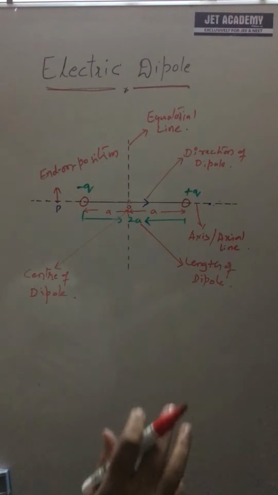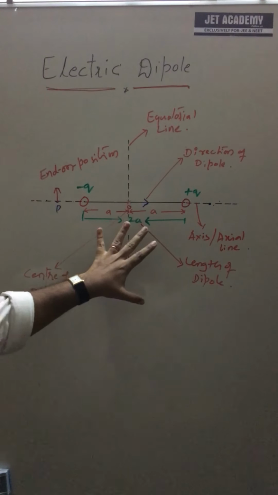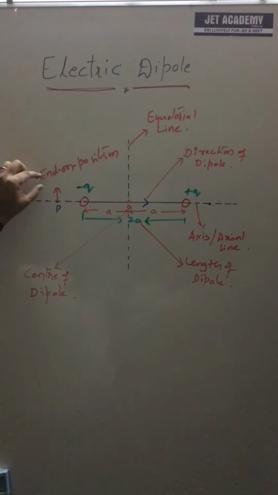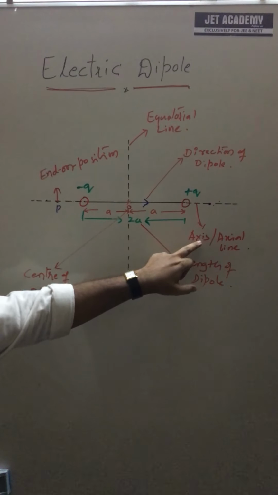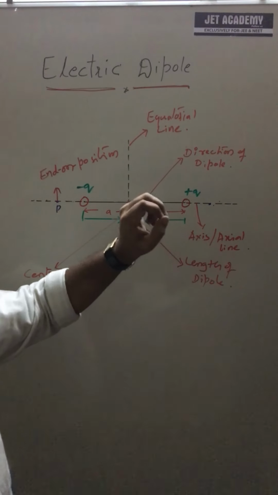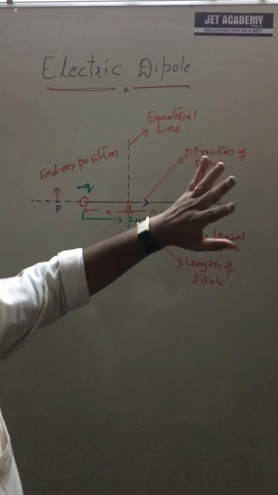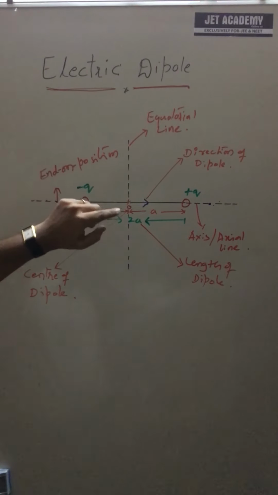See, these are all very important in understanding the problems, because they are going to ask so many things. A point on the axle line, or axis, or a point in end-on position. Either they can ask: consider a point on the axis, consider a point on the axle line, or a point in end-on position. Because the end-on position is the position of a point on the axle line.